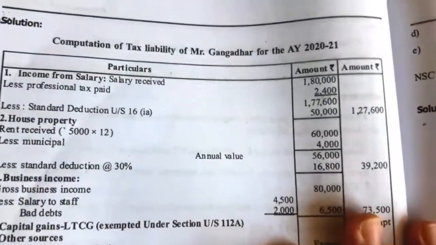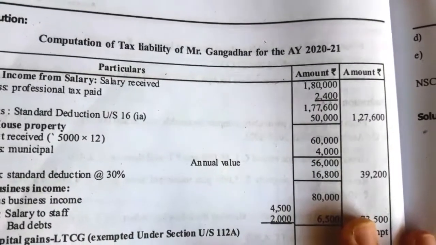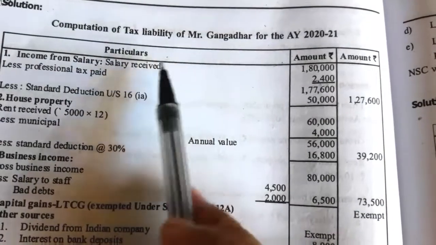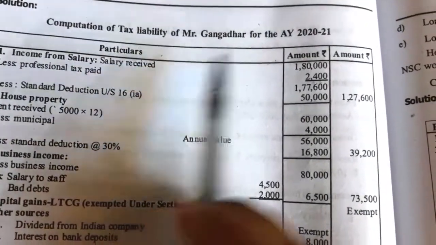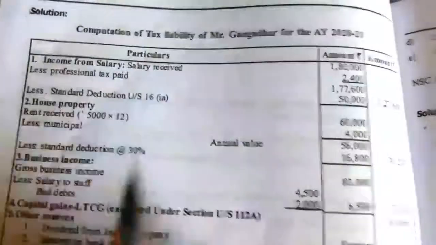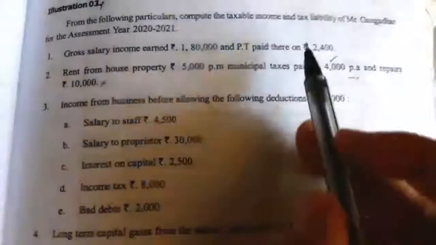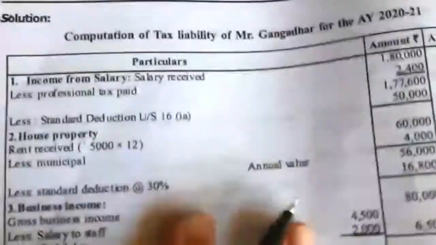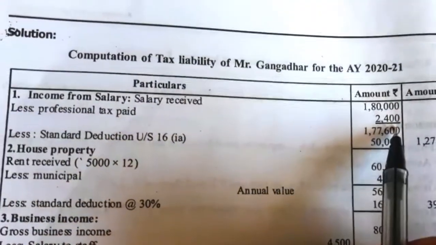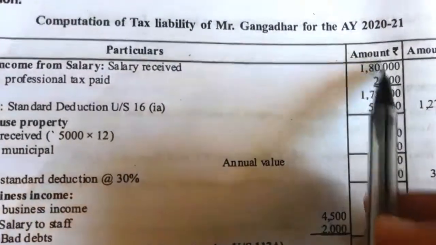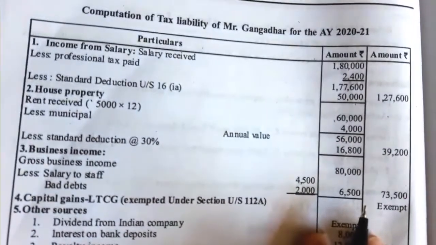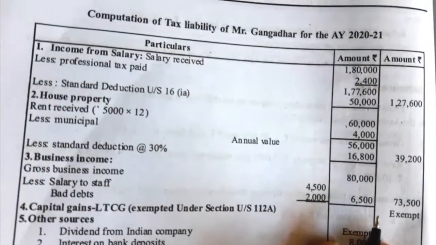I'll explain the solution. See here, write the heading: computation of total income of Mr. Gangadhar for the assessment year 2020-21. Under that, the first head is income from salary. Under that we write salary receipts, 1,80,000, which they have directly given. Professional tax paid 2,400 is a deduction, and standard deduction 50,000. So balance 1,27,600 is taxable under the head income from salary.